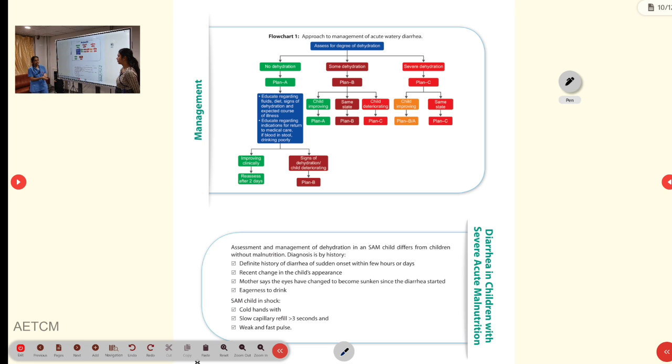Then coming to severe acute malnutrition, when a child with severe acute malnutrition presents with acute diarrhea, we will have to look into the history. We will look at whether the diarrheal episode is of acute onset, like within a few hours or days. We will also look at the child's appearance, whether the child has sunken eyes, and whether the child has eagerness to drink. Then we will look for the features of shock, that is cold hands with capillary refill time of more than 3 seconds and a weak and fast pulse.